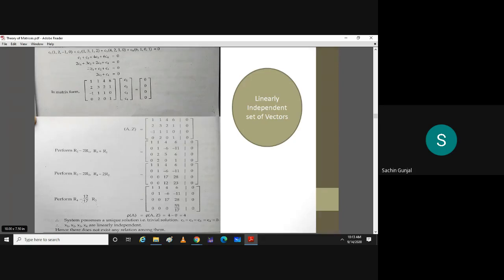R4 minus 12 by 17 R3. Is that fine? To make this 12 zero, there are two operations. Either you can divide the third row by 17, and then you can make this 12 zero using that 1. Or R4 minus 12 by 17 times R3 will also give this 12 zero.